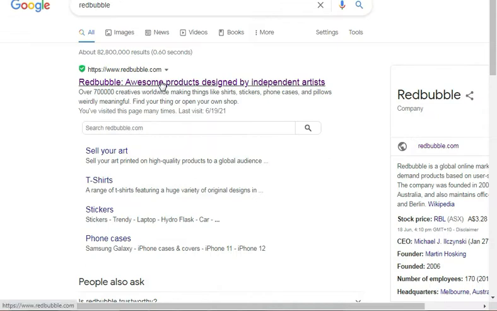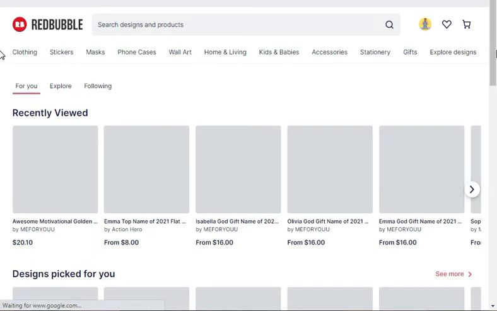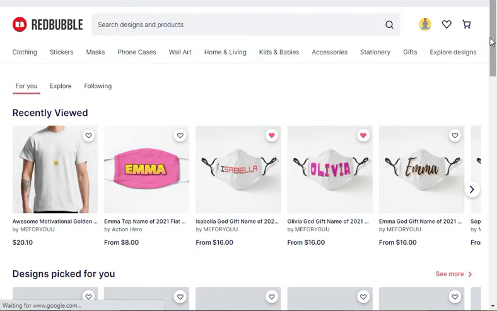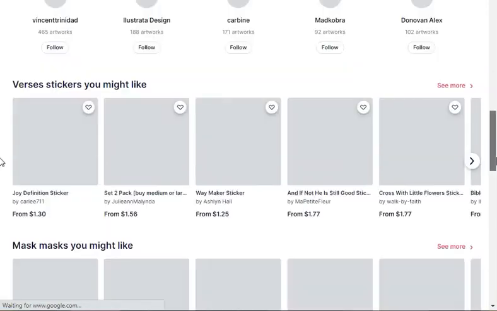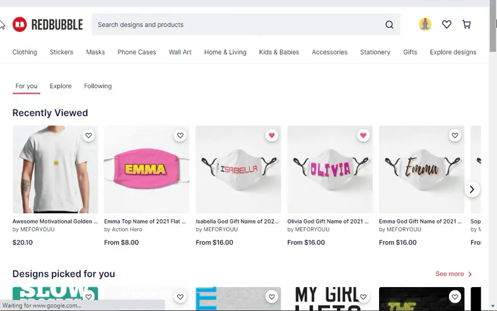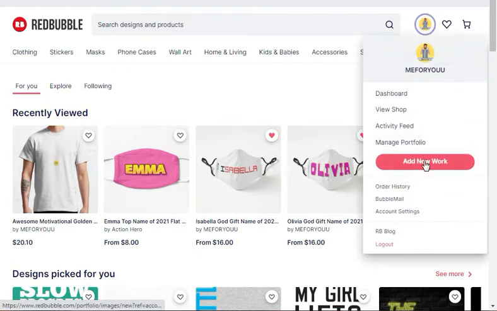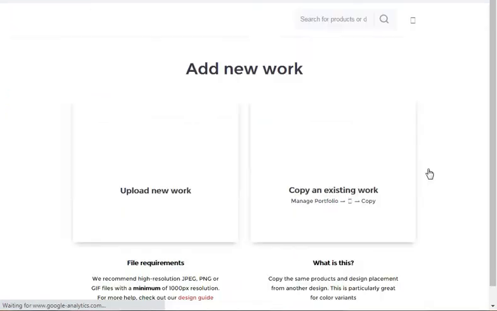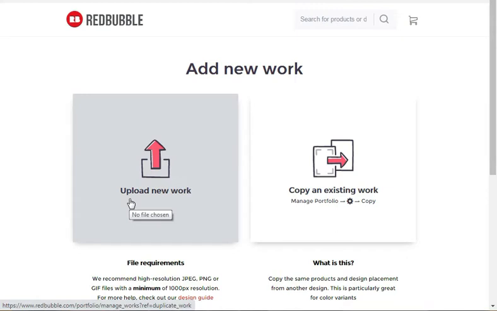Now, move on to the next step. You will simply click on the Redbubble website. After clicking the Redbubble site, I have a login. If you do not have an account, then please make an account on Redbubble. After signing up and logging into your account, come to Redbubble and click on your profile in the top right corner, add a new work, and upload new work, because this is a strategy.